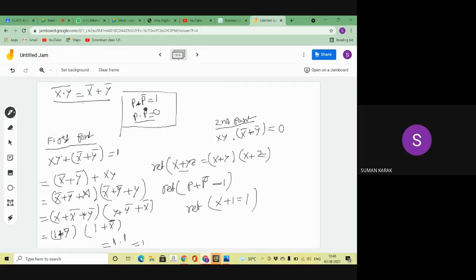So now we can see P into P bar, right? So here I'm applying the P plus P bar, the first complementary law. Try to understand. So if I apply the first complementary law, then I am getting this. Yes or no? This part is the P and this part is the P bar. So I can write x y plus x bar plus y bar. Yes or no? Please tell me.